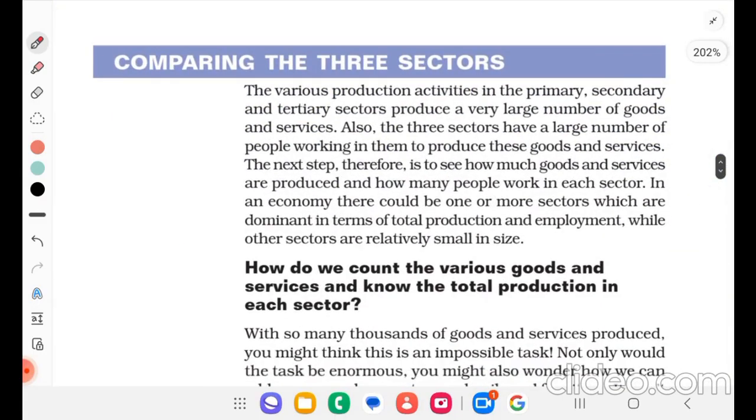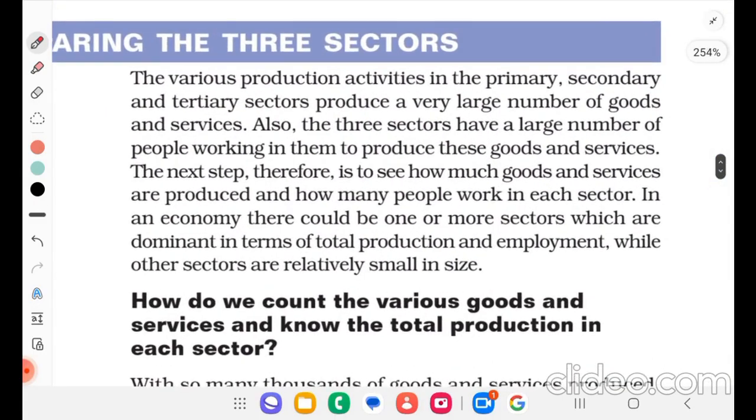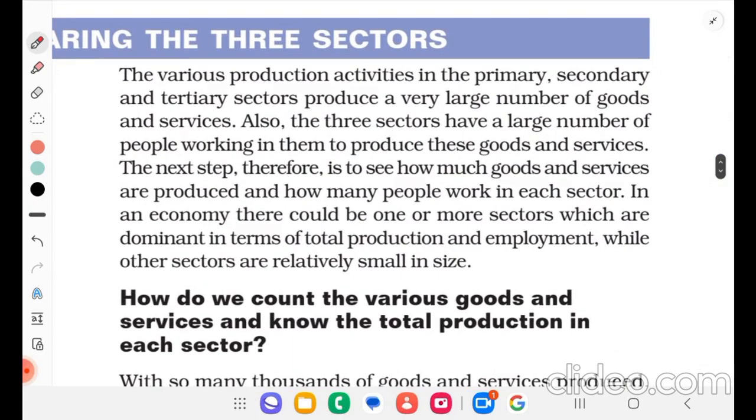So comparing the three sectors, the various production activities in the primary, secondary and tertiary sector produce a very large number of goods and services. Also, the three sectors have a large number of people working in them to produce these goods and services. The next step, therefore, is to see how much goods and services are produced and how many people work in each sector. In an economy, there could be one or more sectors which are dominant in terms of total production and employment, while other sectors are relatively small in size. We'll see which is dominating or not.